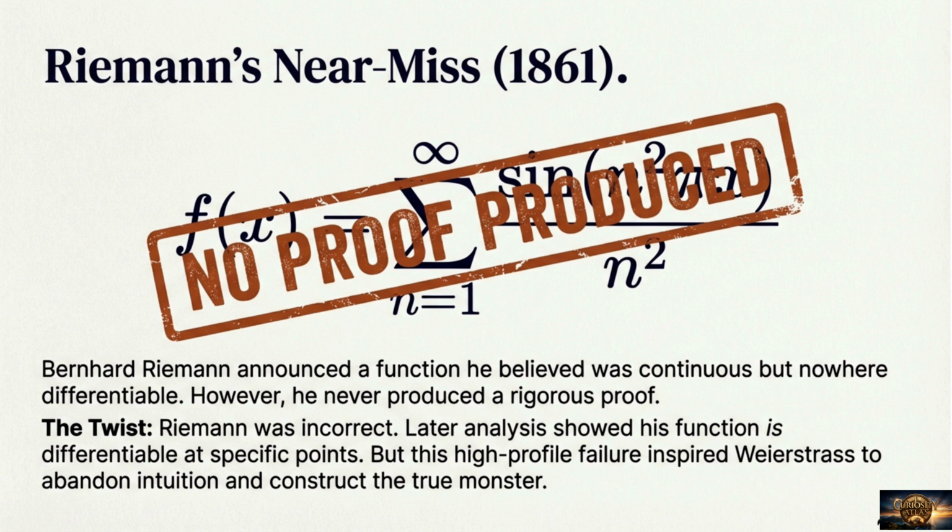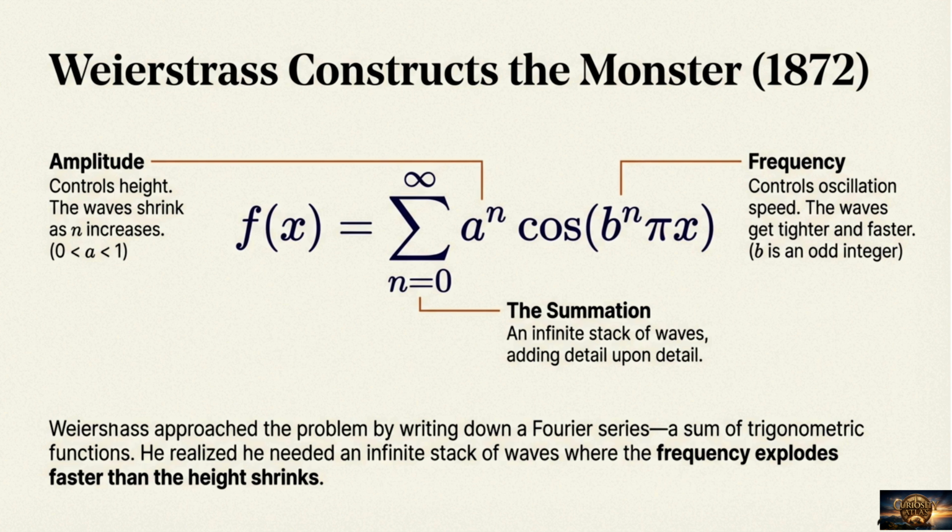In 1861, Bernhard Riemann announced a function he thought was continuous, but nowhere differentiable. However, he never produced a rigorous proof, and later analysis showed his function was differentiable at specific points. This high-profile failure inspired Weierstrass to abandon intuition and construct the true monster.